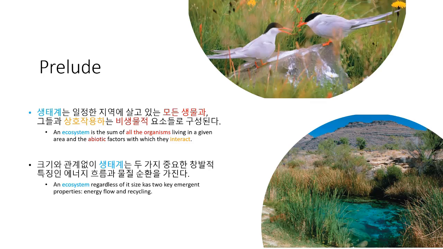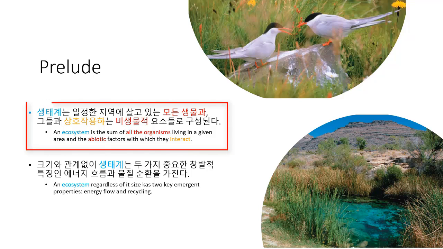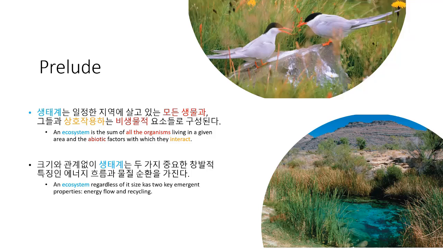So before we look at ecosystems, we must define what they are. So the definition of an ecosystem: an ecosystem is the sum of all the organisms living in a given area and the abiotic factors with which they interact.